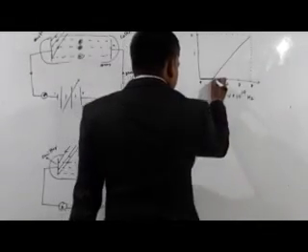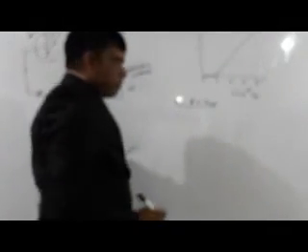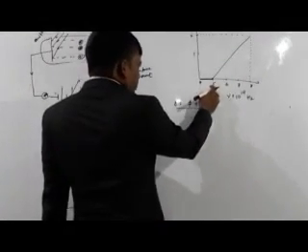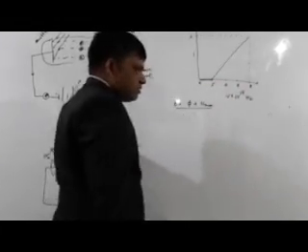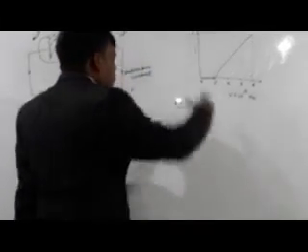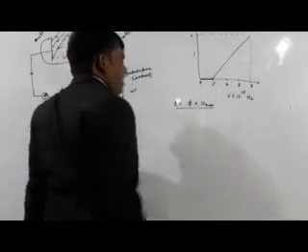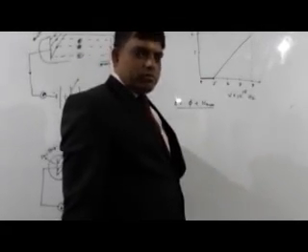This is the value of the threshold frequency, because if the frequency increases from 5 into 10 to the power 14 hertz, then electrons are ejected from the emitter, and so stopping potential is required to stop the electrons from reaching the collector.